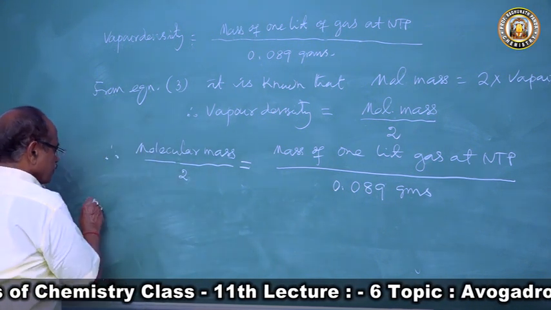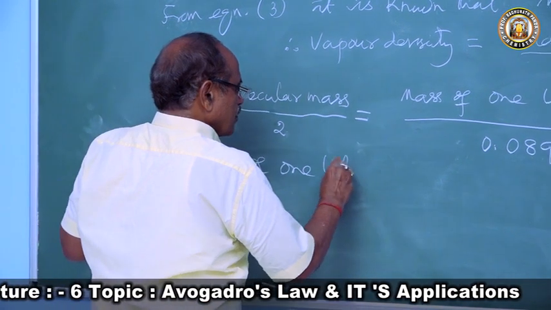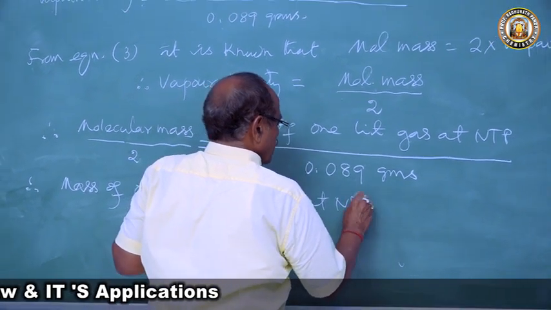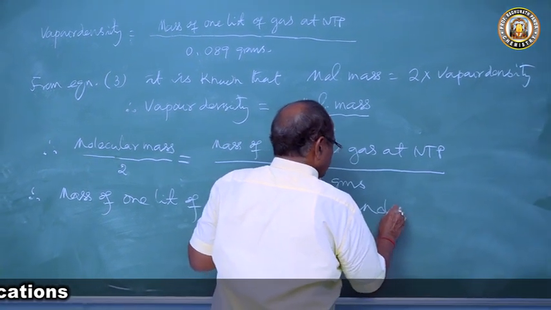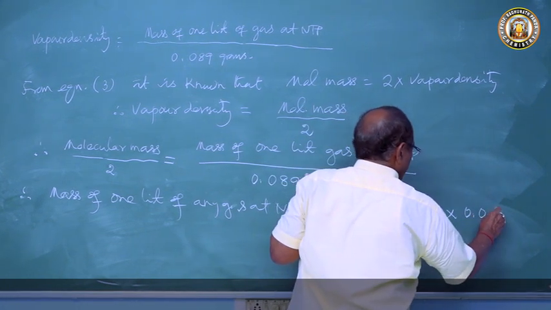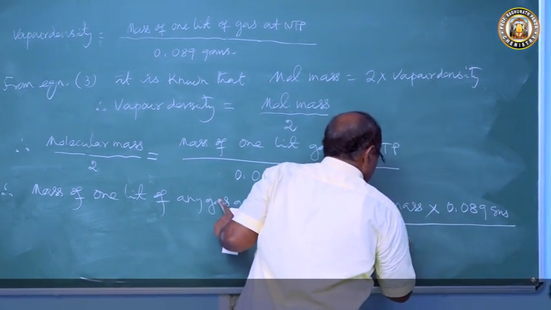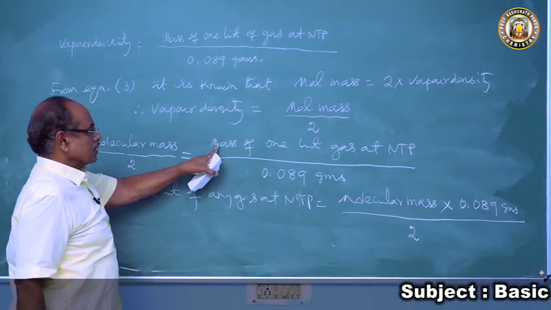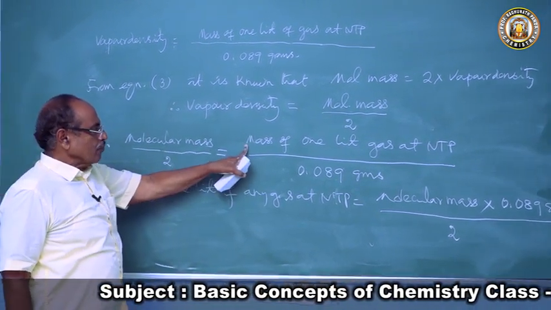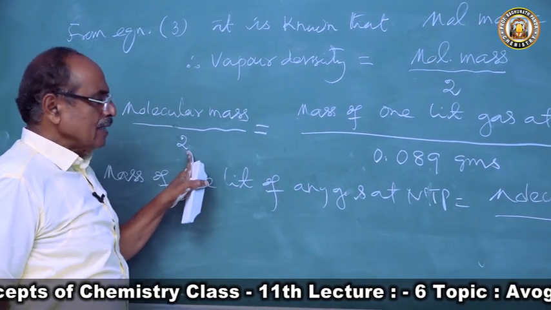Therefore, mass of 1 liter of any gas at NTP will be molecular mass multiplied by 0.089 grams by 2.